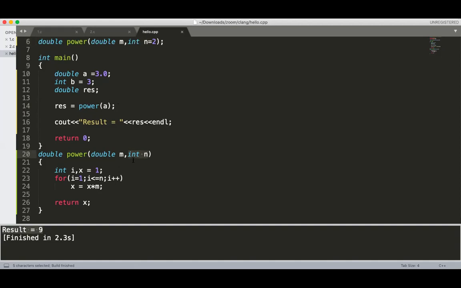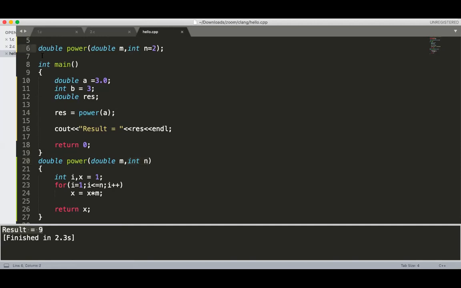Getting? Now this is program 4.19. Now in 4.20, you have to write the power function again. The same name you have to use, but with a different argument list.